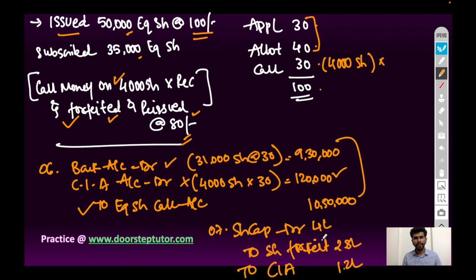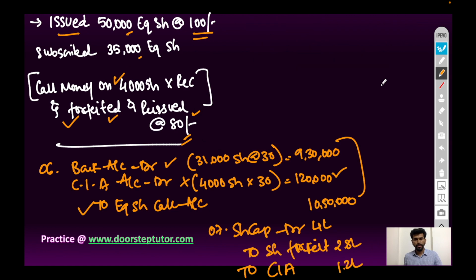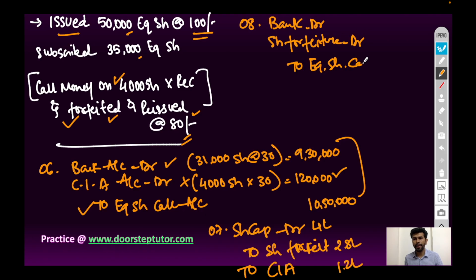and next journal entry will be for reissue of shares. So entry for reissue is bank account debit, share forfeiture account debit to equity share capital account. Bank account will be debited with 80 rupees per share, 4,000 into 80, 3,20,000 rupees.